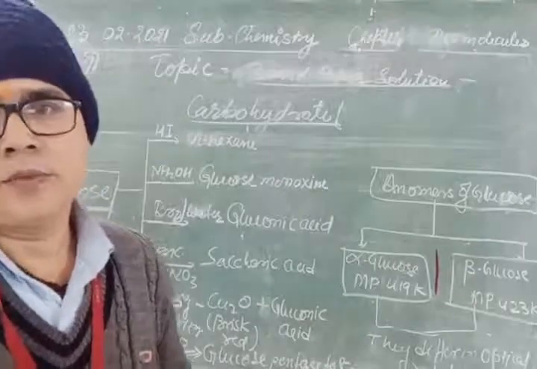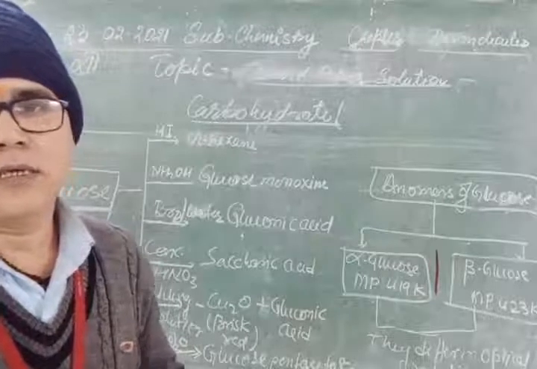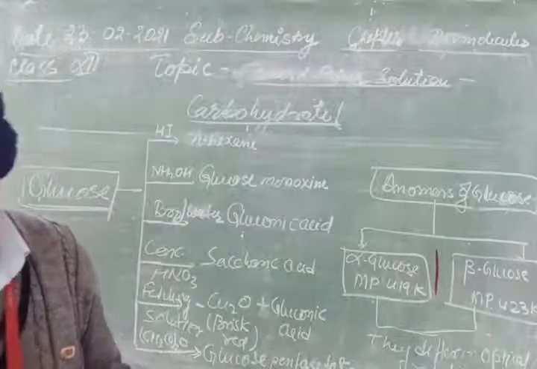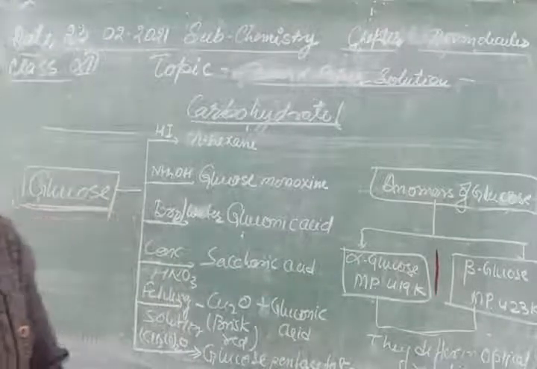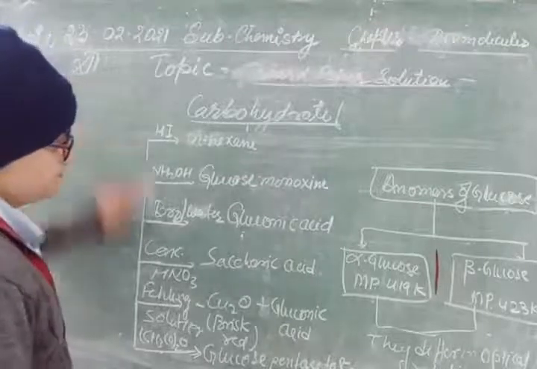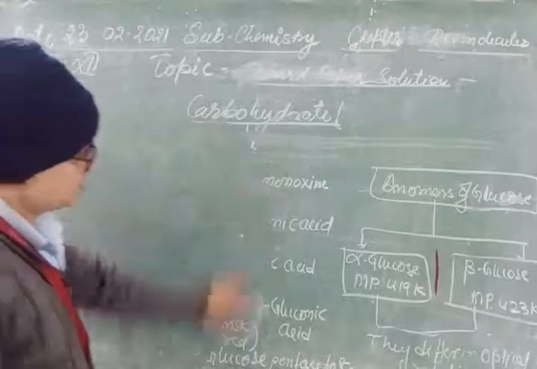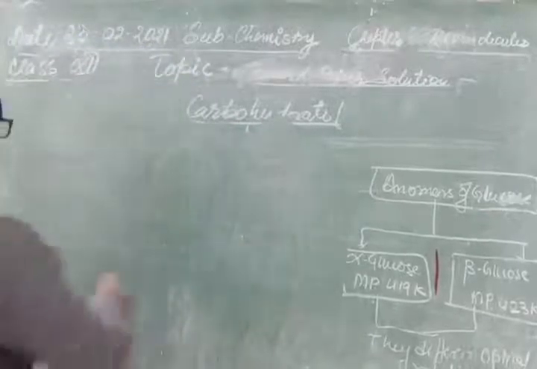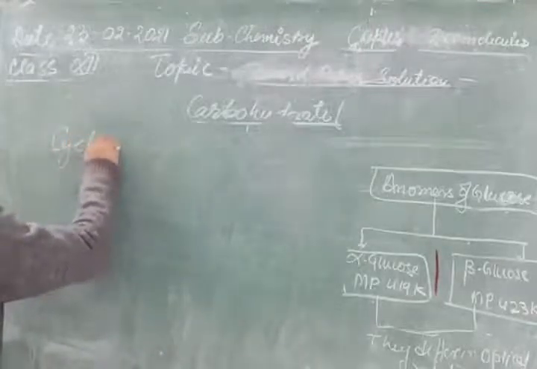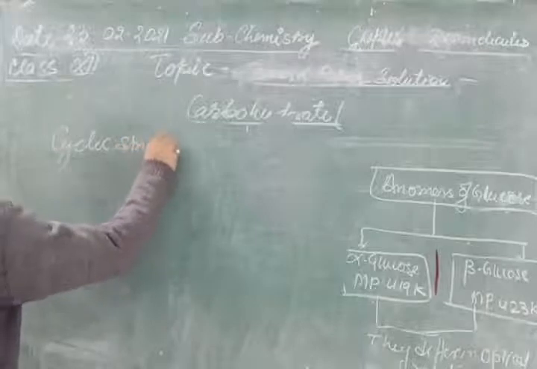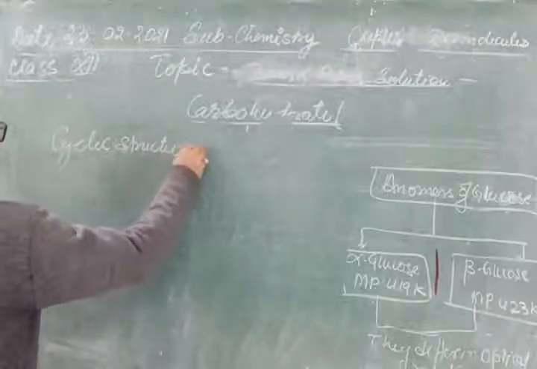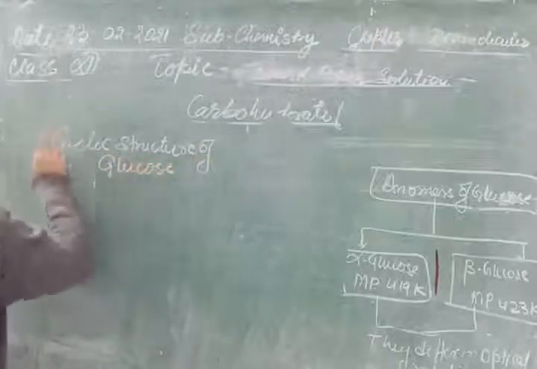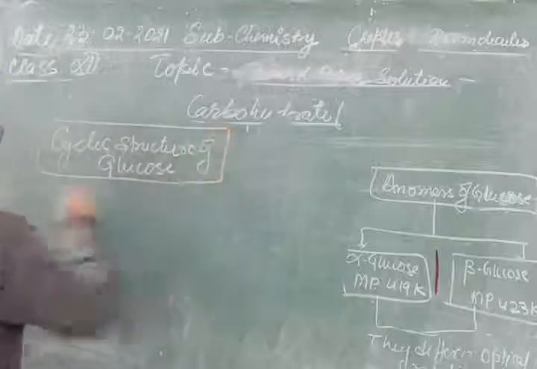And to prove the cyclic structure of glucose, there are following reactions which we see and which are mostly asked. Cyclic structure of glucose.